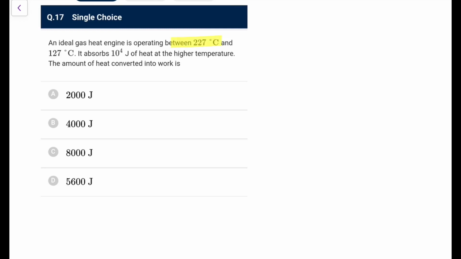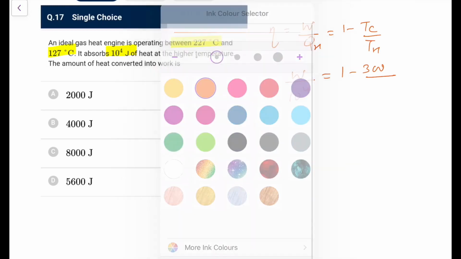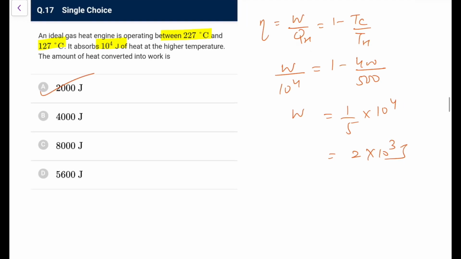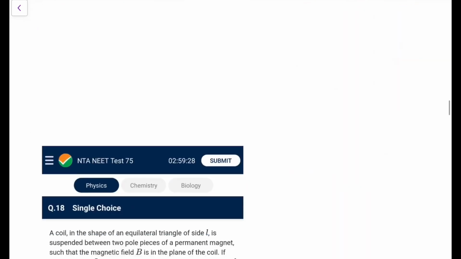An ideal gas heat engine is operating between 227 and 127 degrees Celsius. It absorbs 10 to the power 4 joule of heat at higher temperature. Amount of heat converted into work. So taking it as a Carnot engine, efficiency is W upon QH, which is 1 minus TC by TH. So W upon 10 to the power 4 is 1 minus TC by TH. 127 means 400 kelvin and 227 means 500 kelvin, so it is 1 by 5. So W would be 1 by 5 into 10 to the power 4, that is 2 into 10 to the power 3 joules, or you can say it is 2000 joules. That is option A is correct.